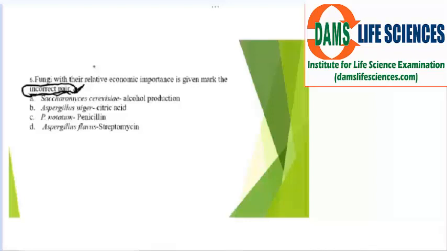So Saccharomyces cerevisiae is for alcohol production. Yes, it is right. You very well know. Aspergillus niger is for citric acid production. Yes. Penicillium notatum is for penicillin production. This is also right. It is very well known. Alexander Fleming produced penicillin from Penicillium notatum. You know that.